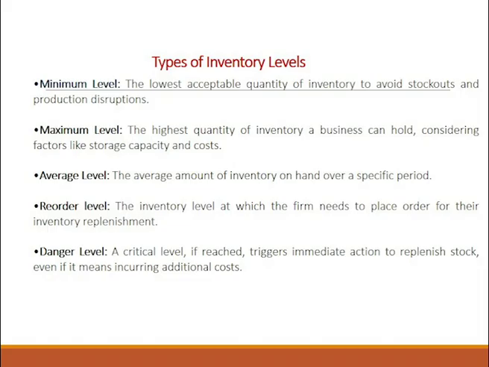Maximum is the highest amount of inventory that you can have in your business, taking into consideration how much storage facility you have and how much storage cost you can incur. So it is the maximum quantity that you can hold in the business. Average is, on a particular day or a specified period, how much inventory is there in the company.